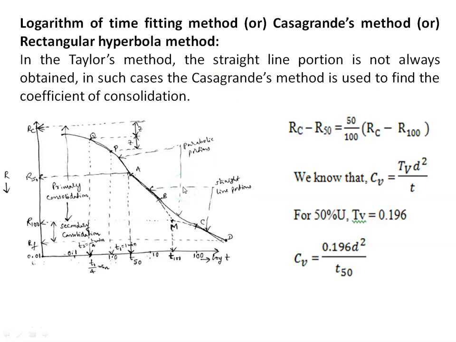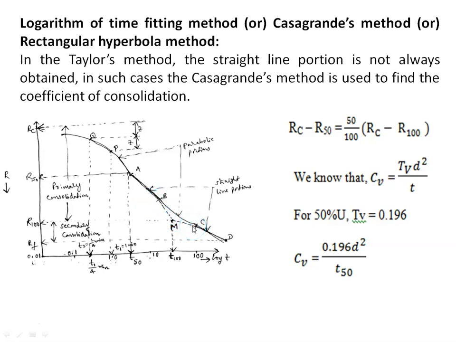Here we have to plot the values on a semi-log sheet by taking the dial gauge readings on the y-axis and time values on the x-axis. The initial portion of the curve is parabolic, followed by two straight line portions. This is one straight line portion, this is another straight line portion, with a parabolic portion in between.